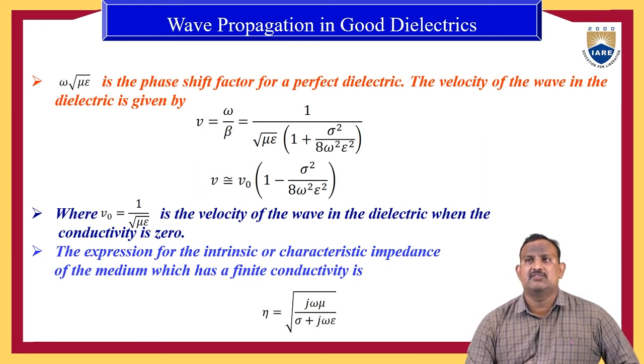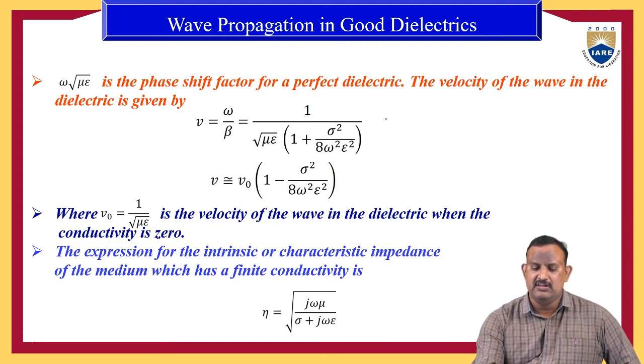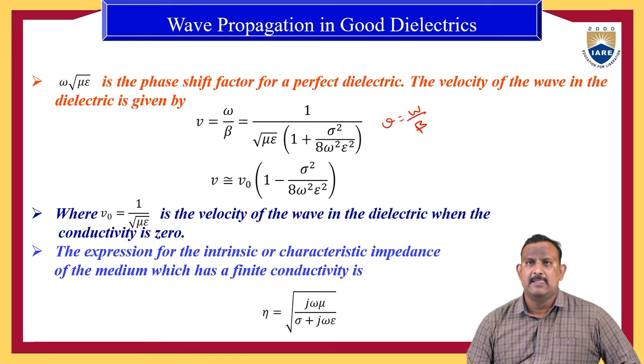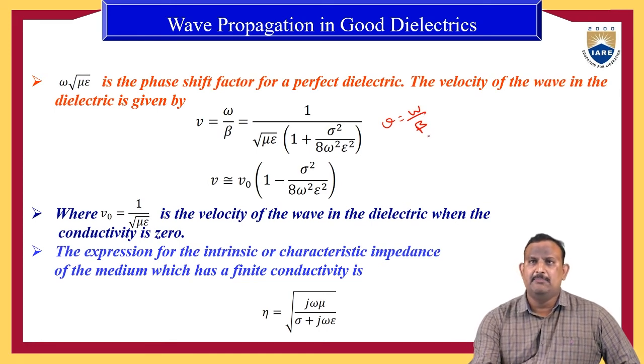So here the velocity of the wave in the dielectric can be given by, we know the velocity formula, V is equal to omega by beta, where omega is the angular frequency, beta is the phase shift constant. Therefore V is equal to omega by beta.